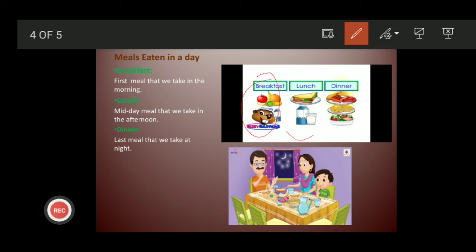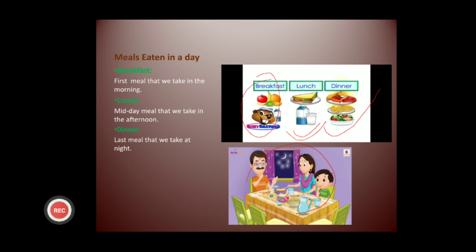The second meal you take in the afternoon, okay, in midday, it is called lunch. And the last meal that you take at the night with your parents is called dinner. Okay, so we take thrice in a day, and we say them: breakfast, lunch, and dinner. Okay, so you should never skip your breakfast, lunch, and dinner. You should always take them at right time, and you should include all types of food and vegetables, fruits, and milk in your diet because they give you energy.